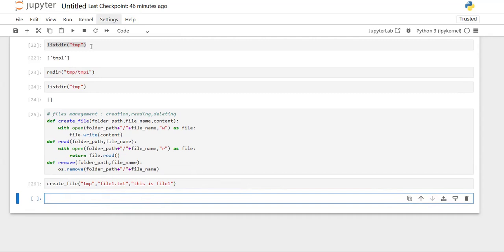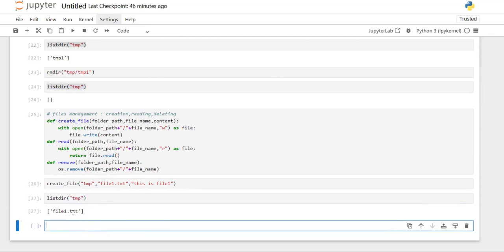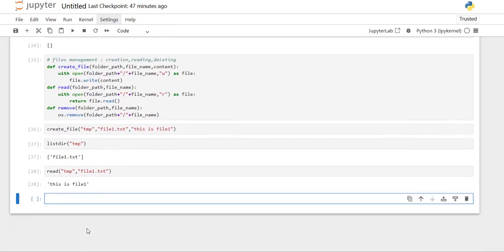Then after this, since I have created a file inside this folder and put some content in it, I'll check by listing whether anything is present in the directory or folder. You can see this file, since it is created, was showing to me. Now I want to read the content present in this file, so I'm providing this folder path as well as this file path, file1.txt, so that the content present in it is also visible right now.